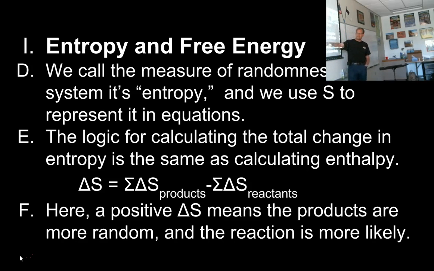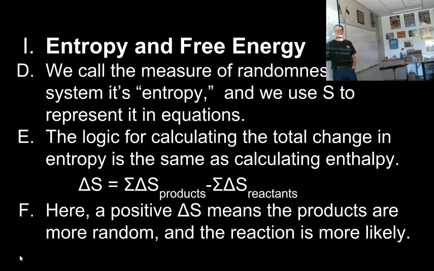products minus the summation of the S of the reactants, and you get delta S, and this time though you want a positive number. Because you want the products to have a larger number. You want the products to be, you want the products to have a smaller number. No, you don't. I'm getting confused. Yeah, you want this to be positive, and so you want the products to be bigger, right?